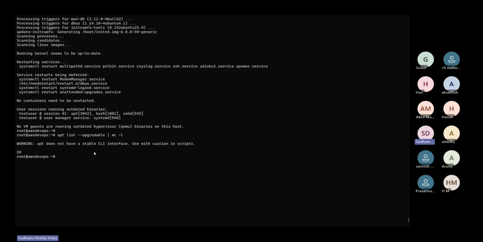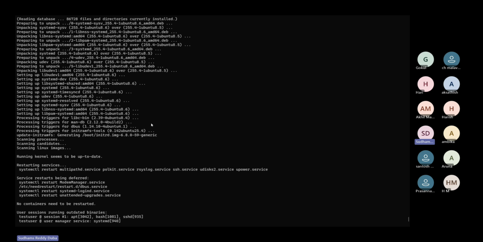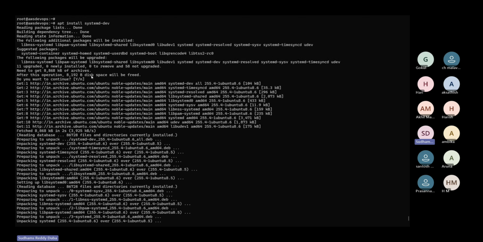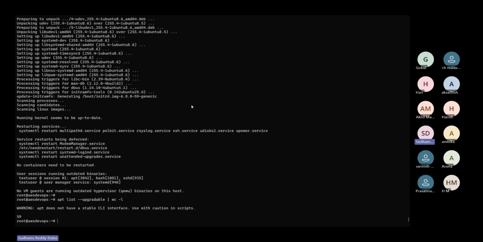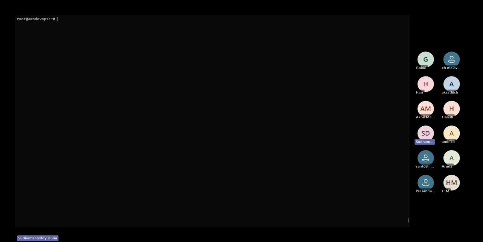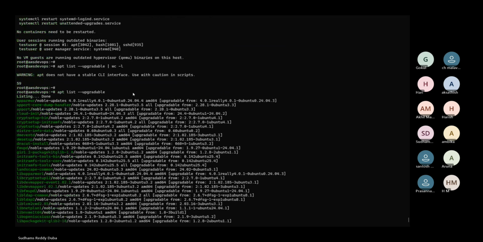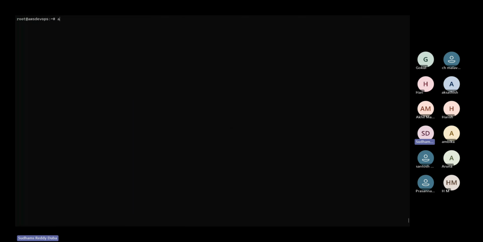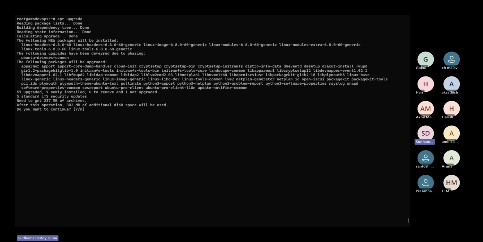Okay, so that's where it is. I don't want you people to get confused, right? That's the reason why I'm so specific about these points. Initially, if you understand these points, it will become easy for you to manage the Linux operating system. Now, the problem with this particular task is I can upgrade only some amount of packages. Now, what if I want to upgrade all the packages in the list at a time? How will you do that? In those conditions, we have to use apt upgrade. That's it. It will upgrade all the packages, whatever we have in the list.